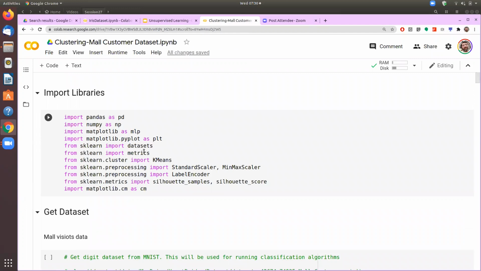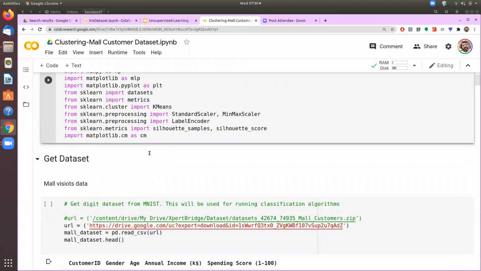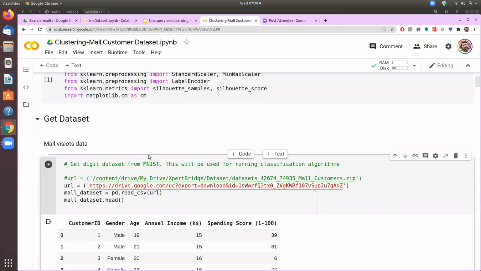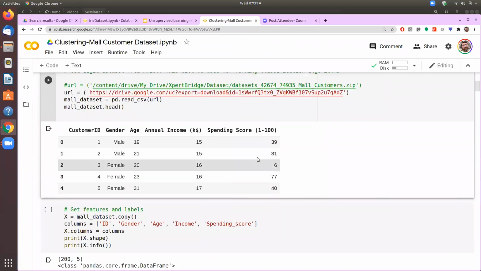So as usual, we'll import the libraries, then we'll get the data. We are working with the mall data set here. This is the kind of information which has been given to us: the customer ID, the gender, the age, annual income, and spending score. And we are trying to find out if there is a possibility of creating different clusters out of the total customer base that the mall has got. The business case would be: can I run different types of marketing campaigns for these different groups of users.